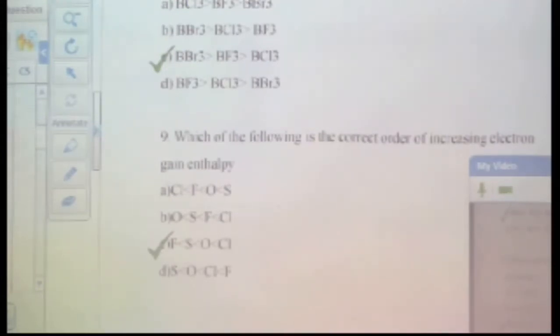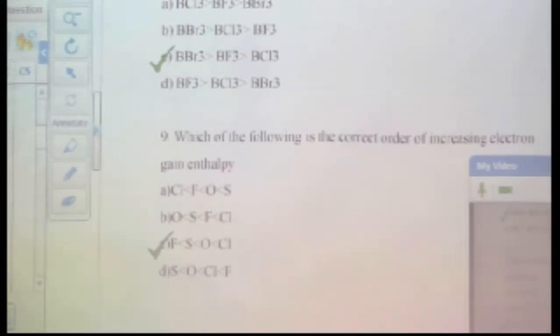Which of the following is the correct order of Lewis acid strength? Third option, as simple as that, right? These are BBr3 and BCl3. This is the correct order of Lewis acid strength. What is the justification for the Lewis acid strength here? Because of electronegativity. Sure? This is the probable reason, obviously, because the bonding is weak, right?